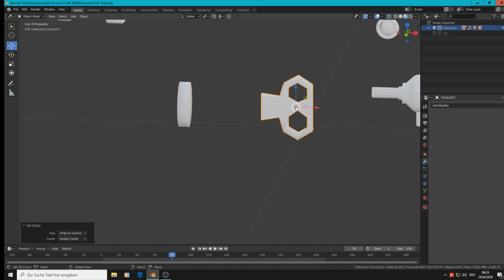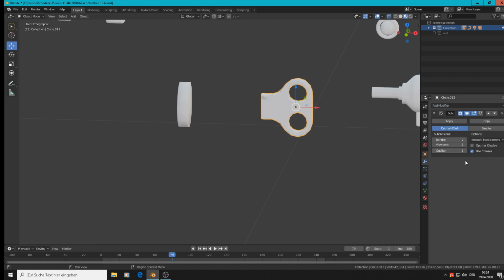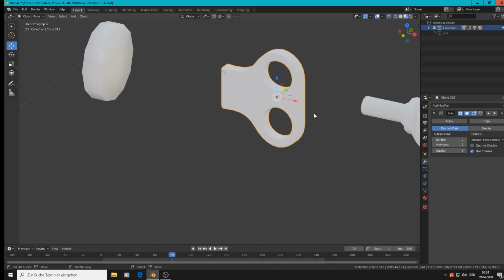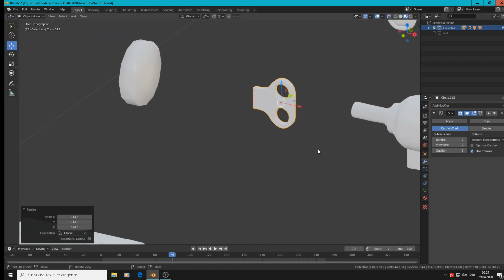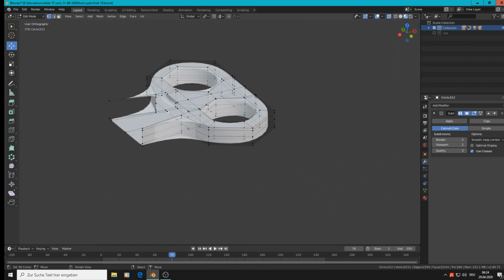Now our point is there, and now we can take here this Subdivision Surface, take a level 2 or such, and there, if we want, we can bring other things on, but rotate X 90 degrees. Wow, what is this?